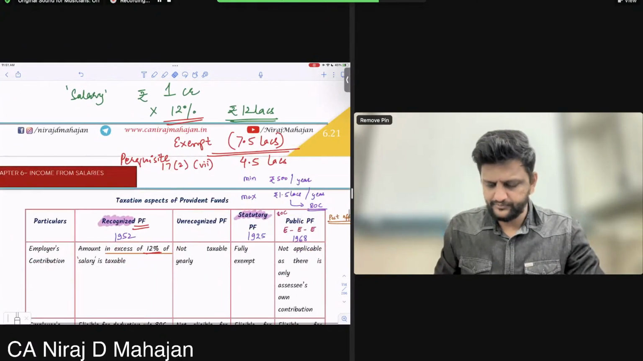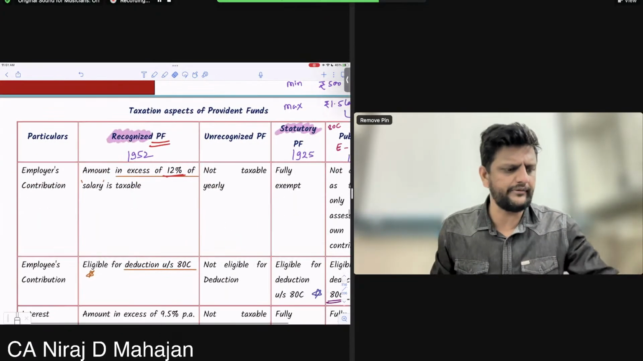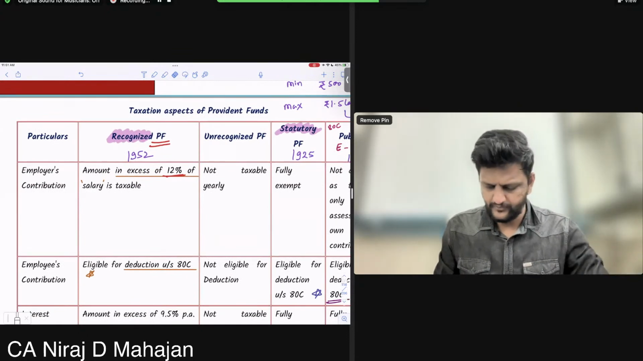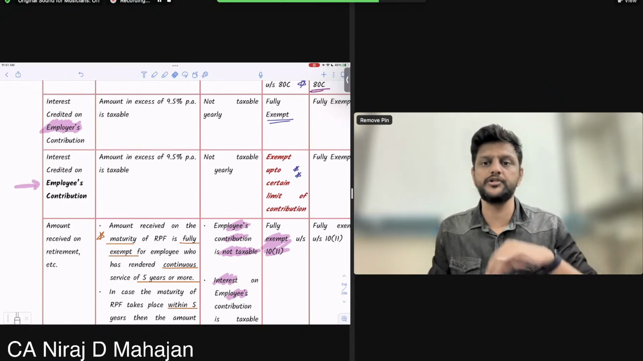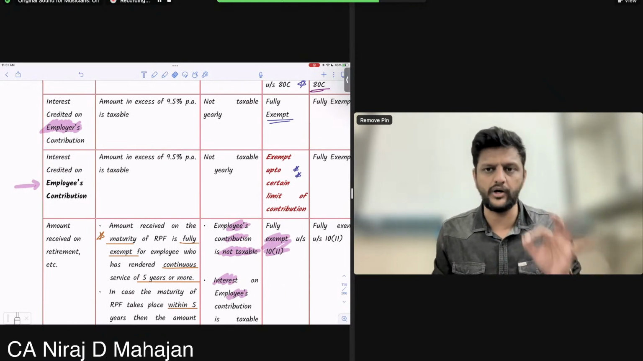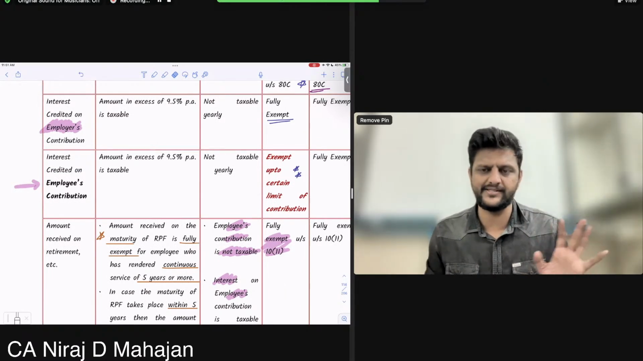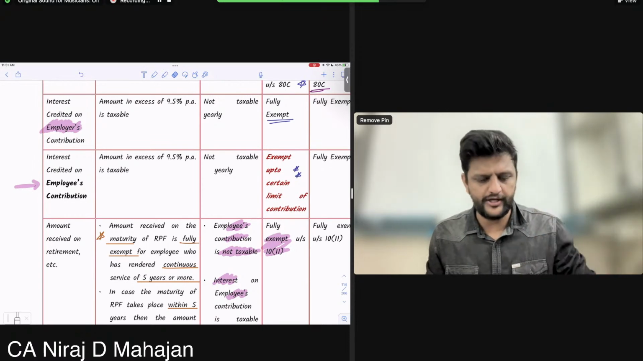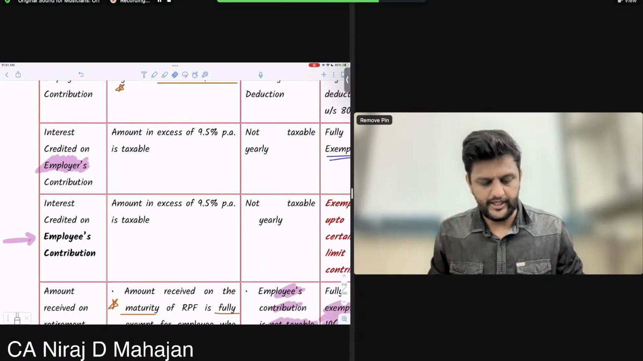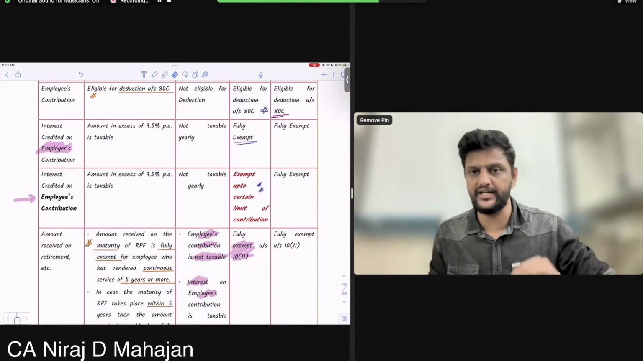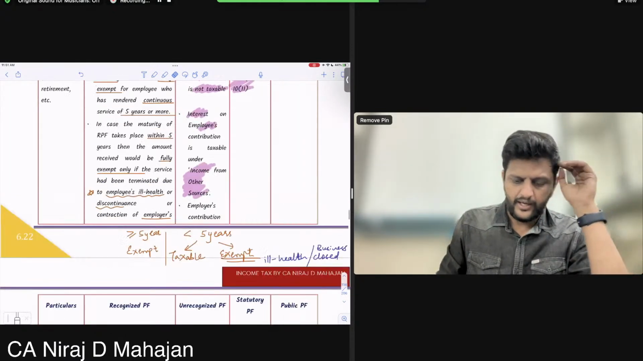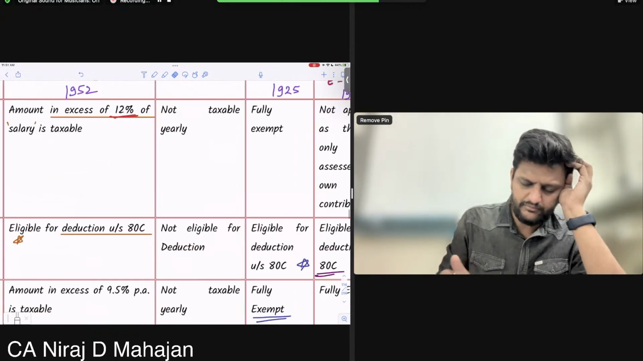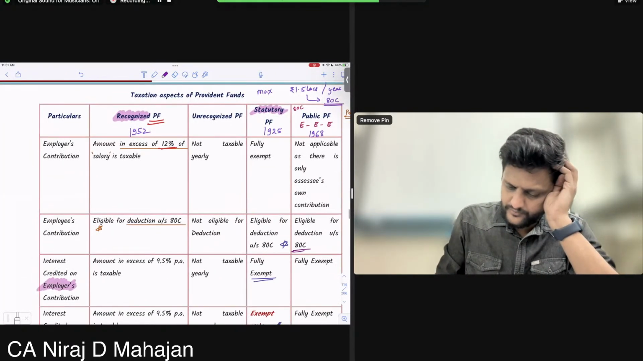Everything was exempt, everybody, without any monetary limit. And check here, however, interest credited on employees' contribution, but earlier, pay attention now, earlier was fully exempt. Employers' contribution fully exempt. Employees was also, but earlier fully exempt. Clear till here? Okay. And here also again let me draw attention over here. Look at this amount.